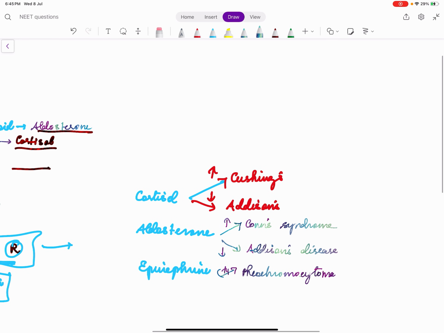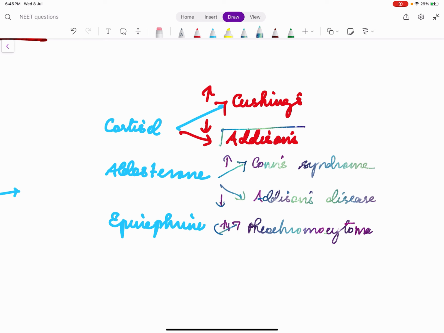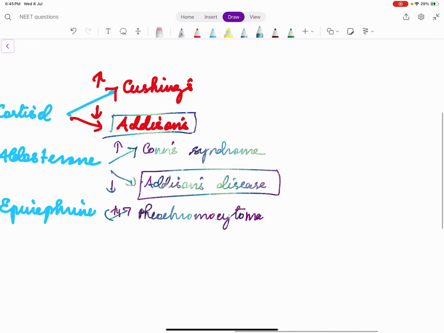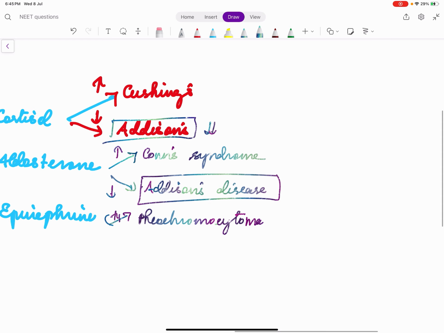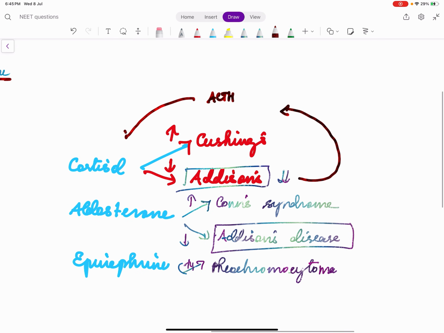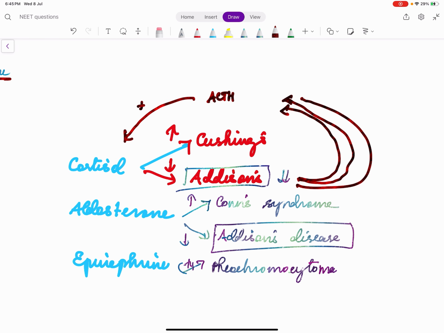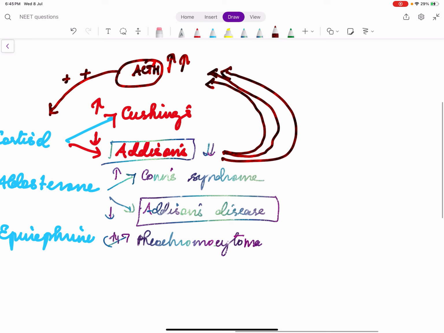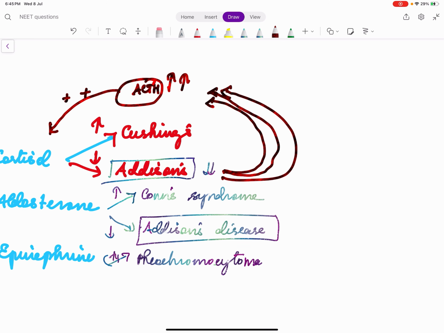So in Addison's, I told you it's a deficiency of cortisol, and a deficiency of aldosterone. When cortisol is low, a feedback mechanism happens. I told you ACTH is the one hormone secreted from the pituitary which normally increases secretion of cortisol. So when cortisol becomes low in Addison's, this feedback loop gets stimulated and more ACTH is secreted. So there is cortisol deficiency in Addison's and there is ACTH excess in Addison's.